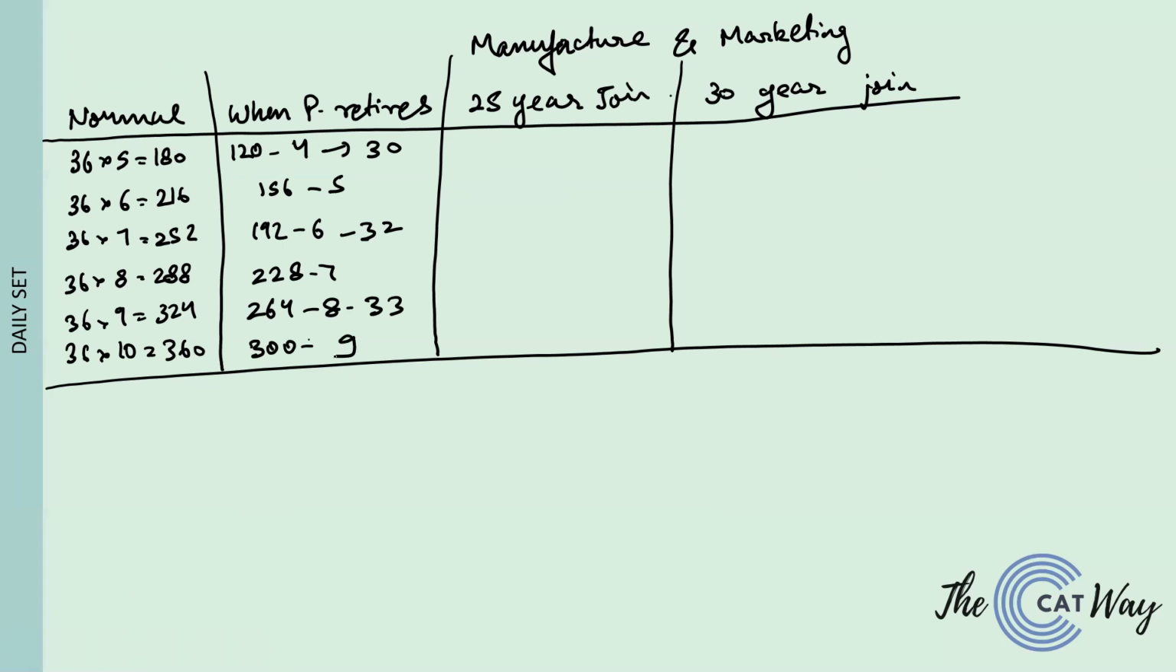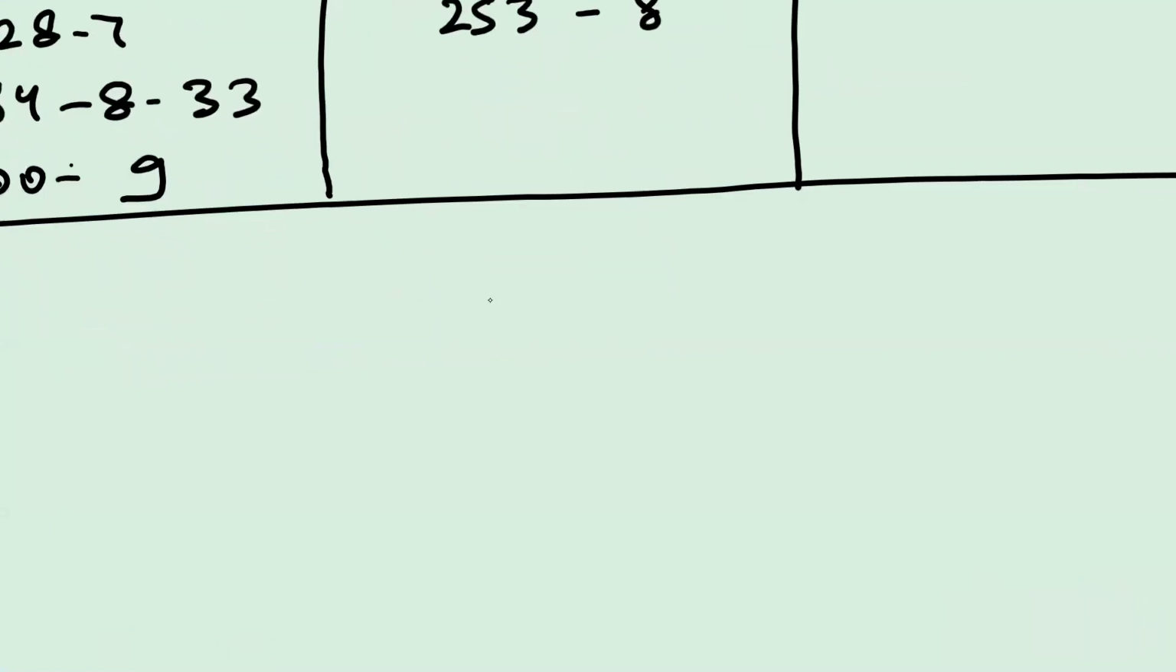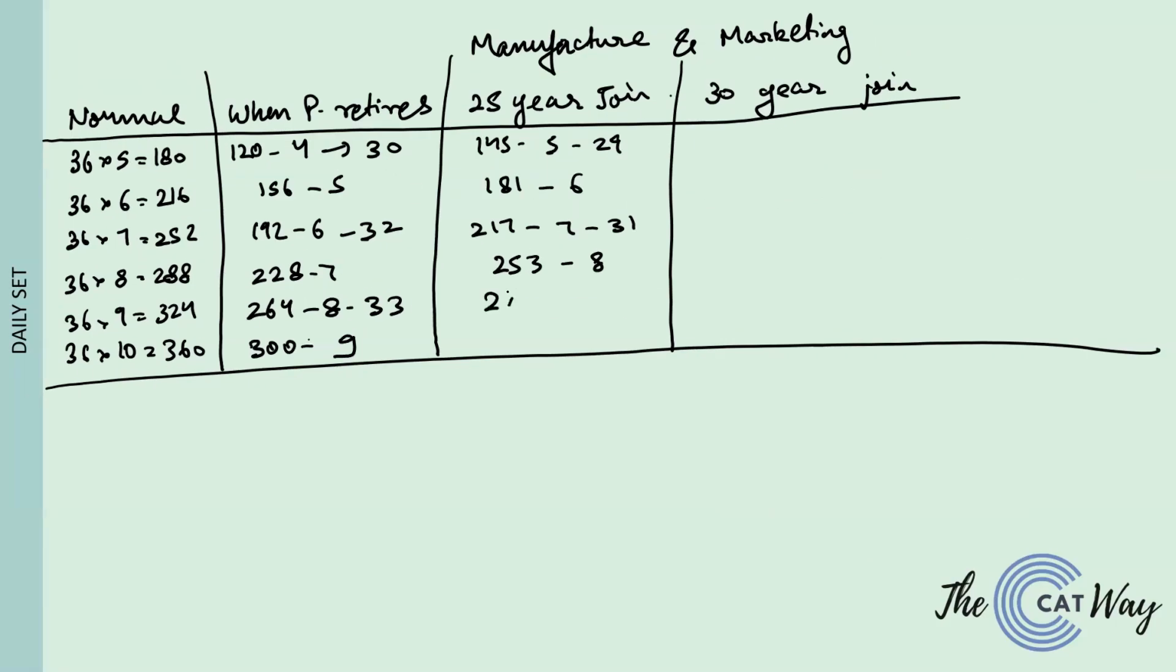Okay, now if the 25-year-old joins, the total will become 145. We will have 5 people, and the average would be 29. Similarly, here the total would be 181 and there will be 6 people. It will be 217 with 7 people and the average would be 31. It would be 253 with 8 people, no average. Sorry guys, it will be 289 with 9 people and no average, and here it will be 325 with 10 people and no average.